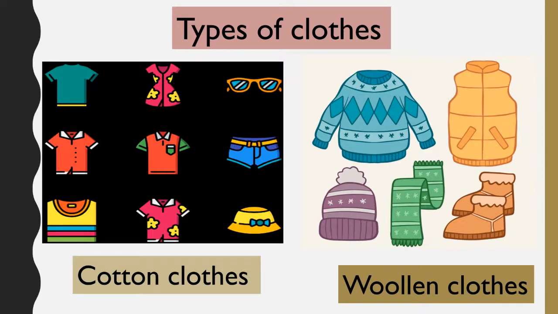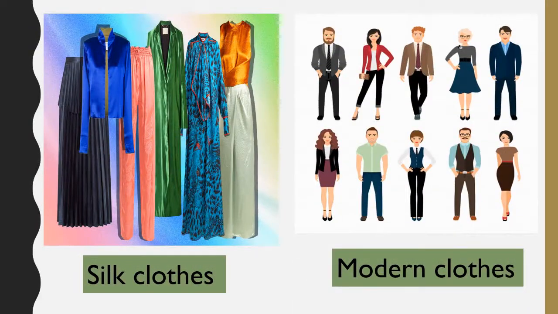Now let's see some other types of clothes. The third type of clothes are silk clothes. Silk clothes are the clothes which are smooth. If we touch them, we get a smooth feeling. So here you can see the picture of the silk clothes. Next is modern clothes. Modern clothes are different from our traditional clothing, but we use them in our day-to-day life. Men wear shirts, pants, jackets, t-shirts, and women wear skirts, tops, jeans tops, long gowns, or short frocks. All these are included in modern clothes.